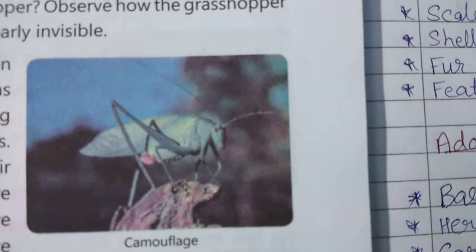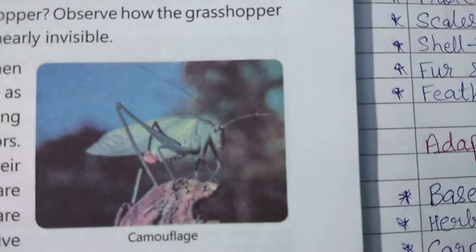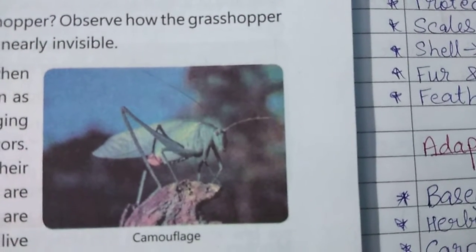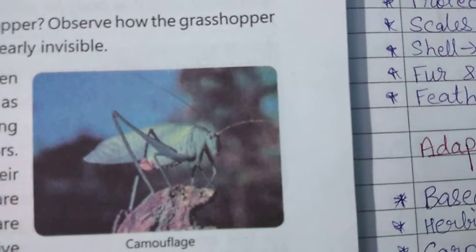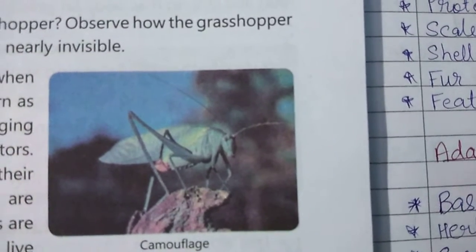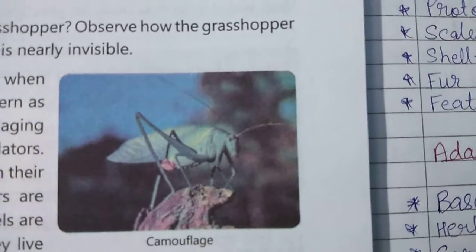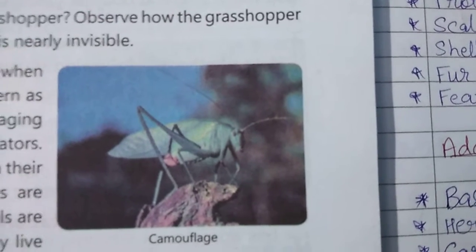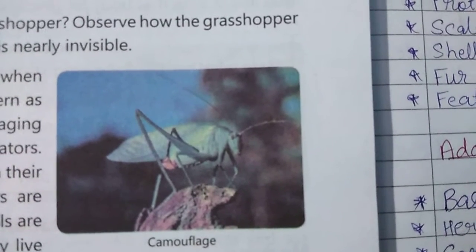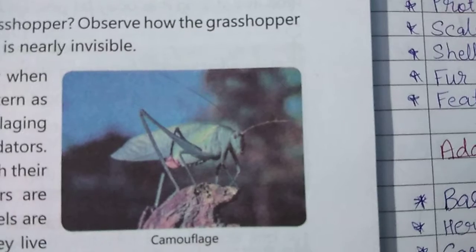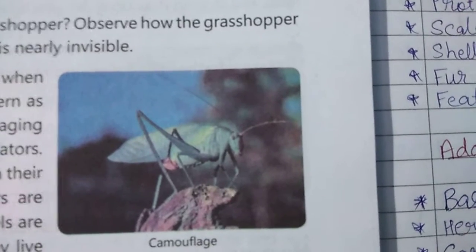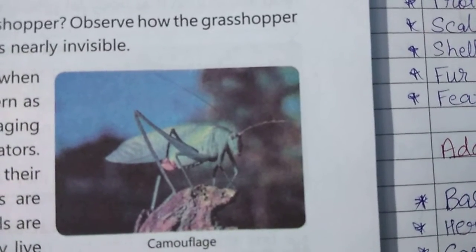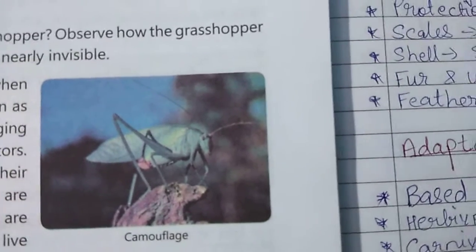Now why do they need to camouflage? This is because camouflaging keeps them safe against predators. Now what are predators? We all know predators are attackers. They attack the other animals and they eat them. So to defend themselves, to keep themselves safe against predators, some animals have to blend with the environment.